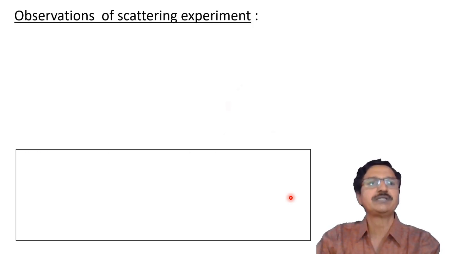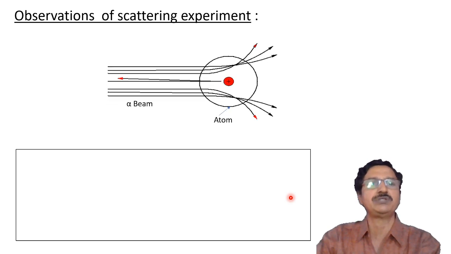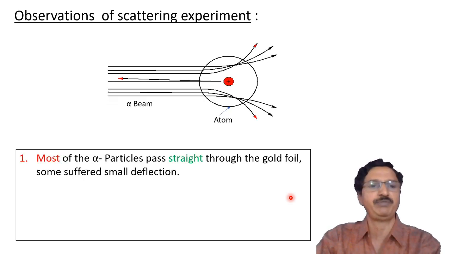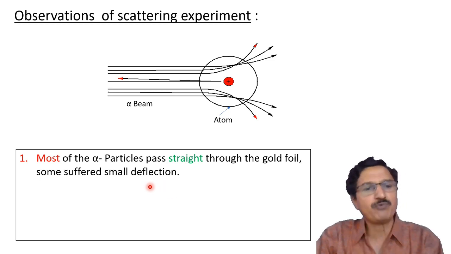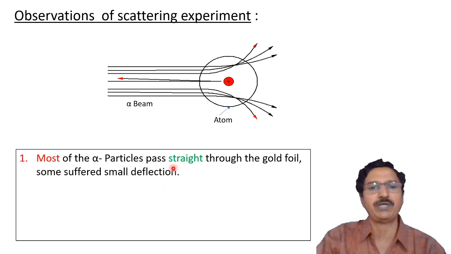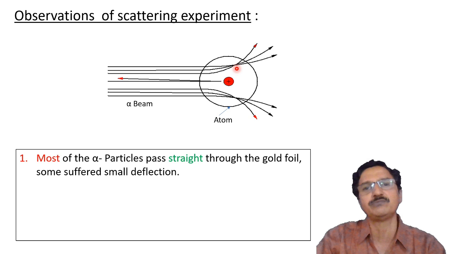There are certain facts which are observed during this scattering experiment. The first point is that most of the alpha particles passed straight through the gold foil, and out of those only a few suffered a small deflection. This means that when they are at the exterior part of the atom, these alpha particles incident on the gold atom travel in a straight line without much deflection.